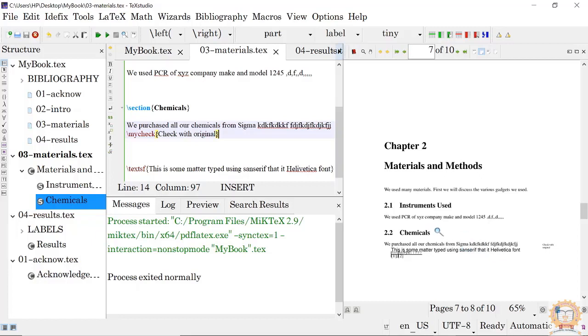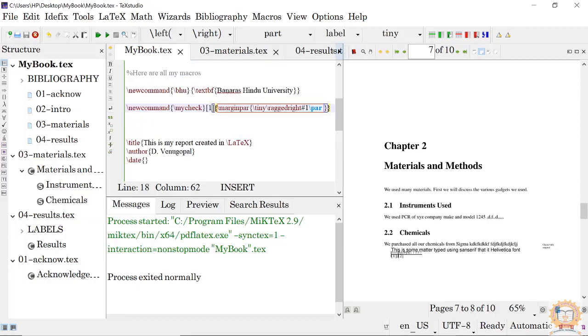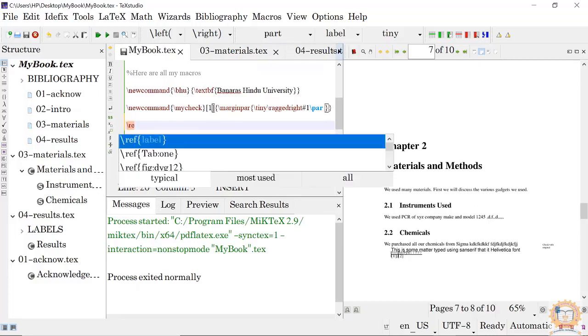Suppose one day your thesis is not completed, and your guide calls you to give a printout of your thesis to check it. But you don't want to give all these things so that your guide won't think that you have not completed the job properly. So now we renew the command, okay, my check.